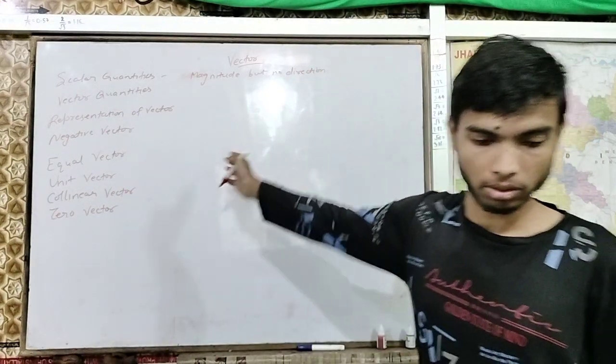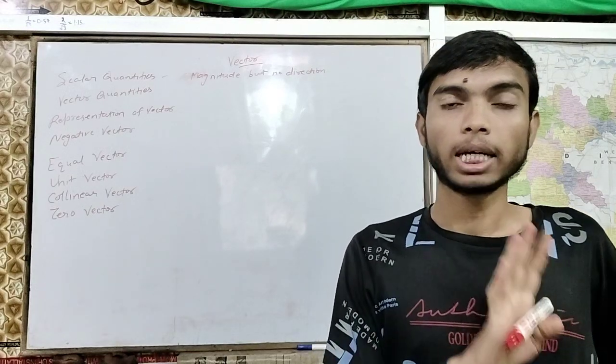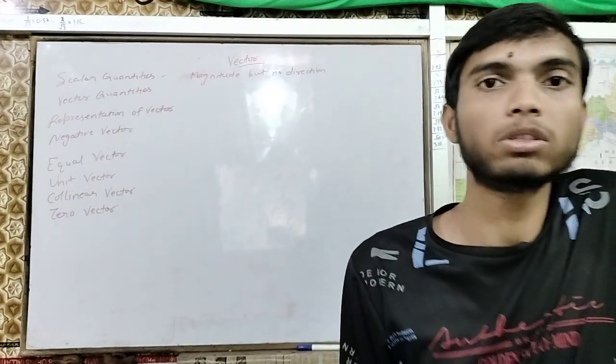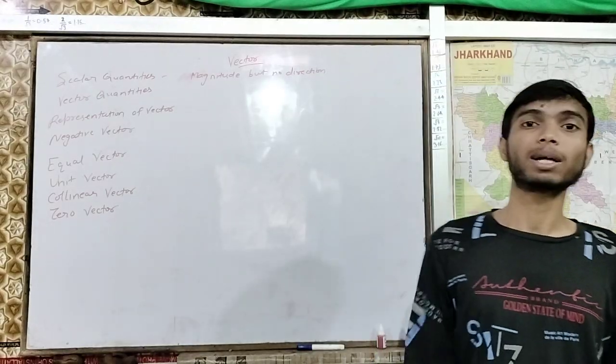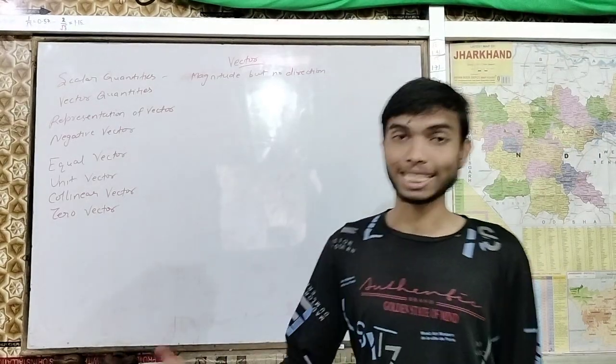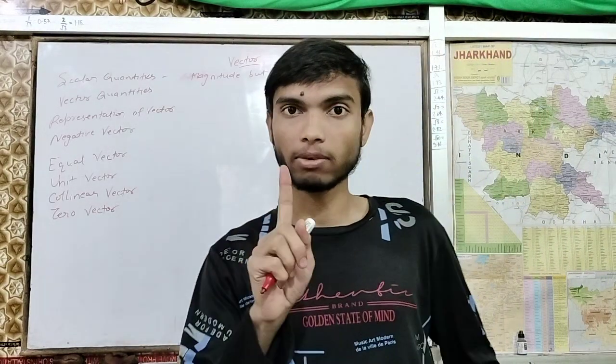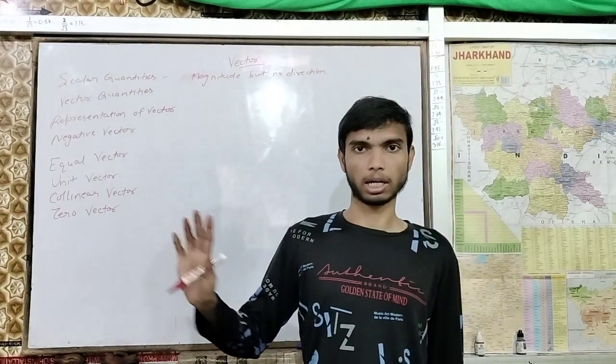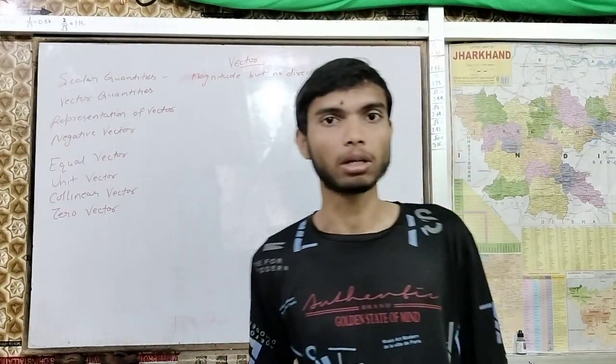A quantity which does not have a direction but has a magnitude is considered a scalar quantity. That's it about scalar quantity.